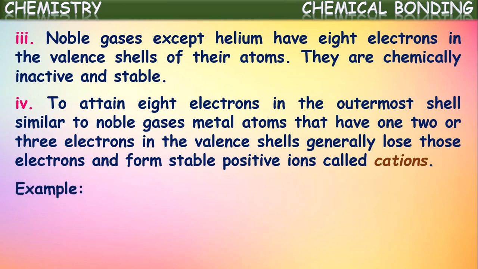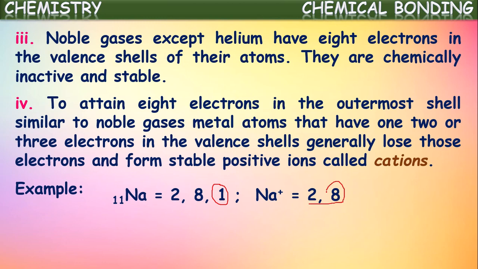Let us see one example for this. If we take sodium, its atomic number is 11 and its configuration is 2, 8, 1. How many electrons are there in the valence shell? It has only 1 electron. So this sodium atom will be very ready to lose this 1 electron and hence it becomes stable. By losing this electron, sodium attains noble gas configuration.